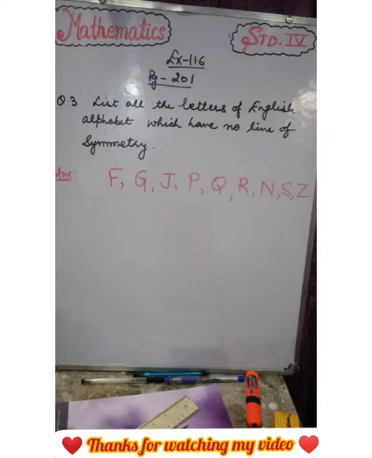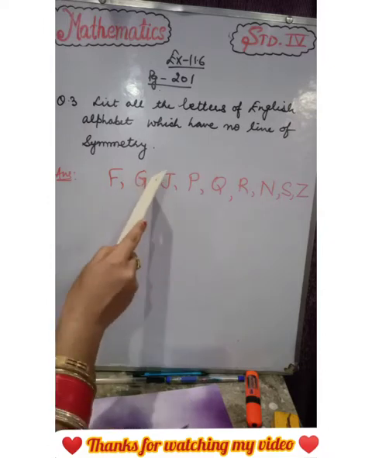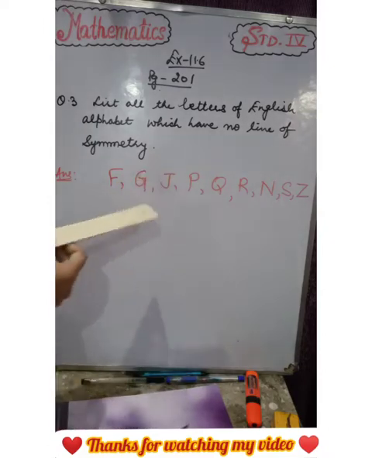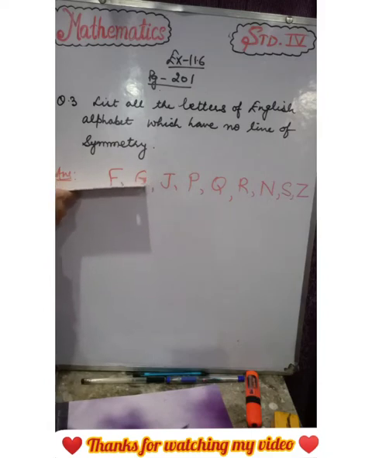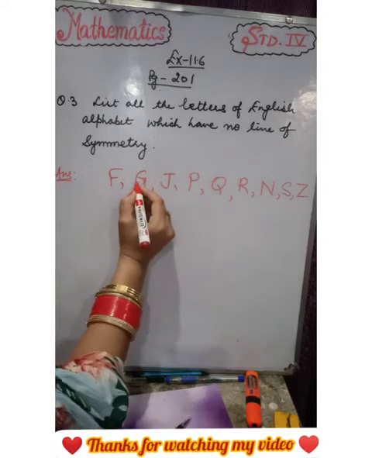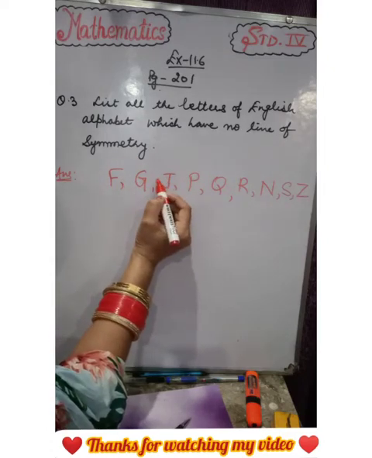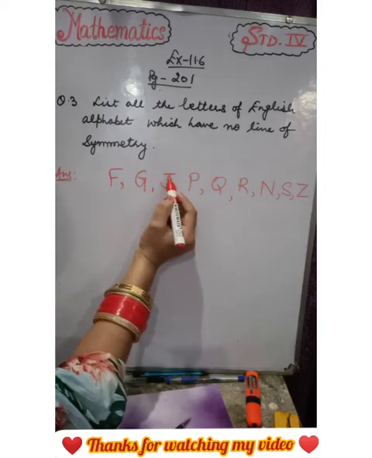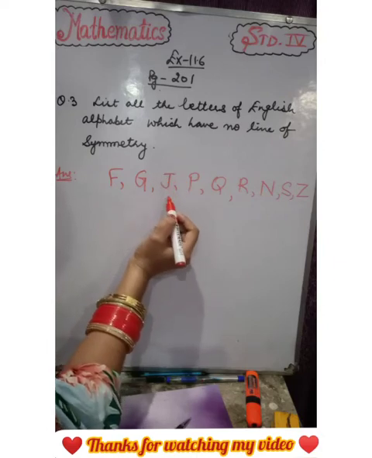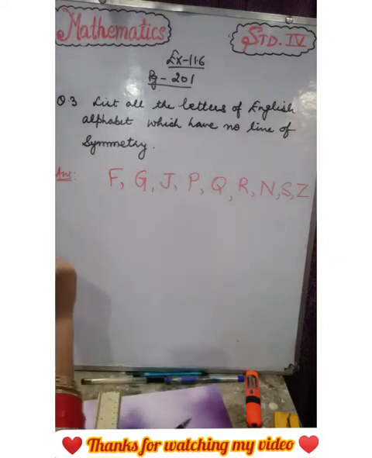You try it, there is no possible line of symmetry. Just see, अगर हम इसको हाफ डिवाइड करते हैं, this portion does not look like this. ऊपर वाला और नीचे वाला पोर्शन दोनों सेम नहीं है. And J also, if we divide like this, both the portions are not equal. If you divide it like this, both sides are not equal. Same way you can try for all the letters.